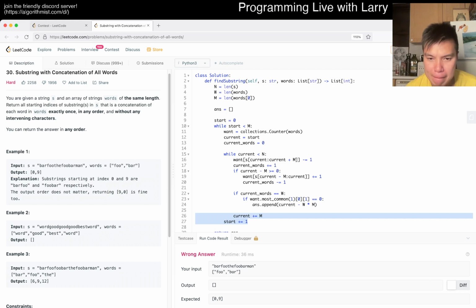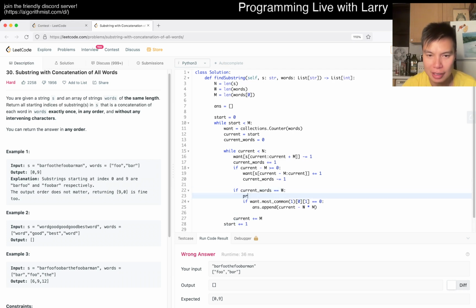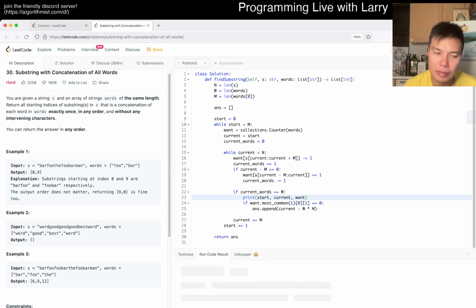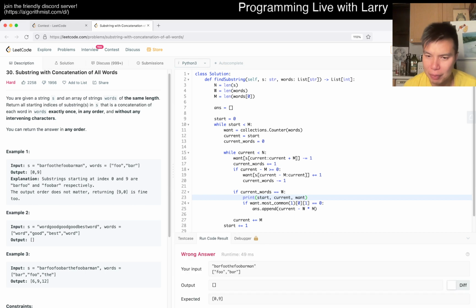So okay. Let's now take a look. I mean, I think the idea is right, but clearly I have some off by 1 at the very least. Really? I think I'm confusing this. This should be something like this, I think.